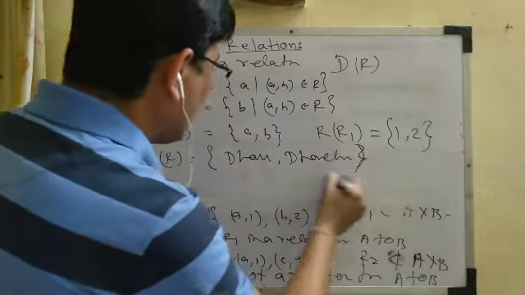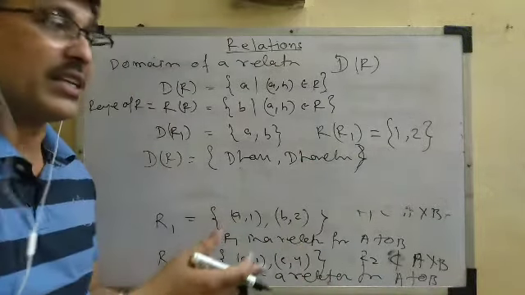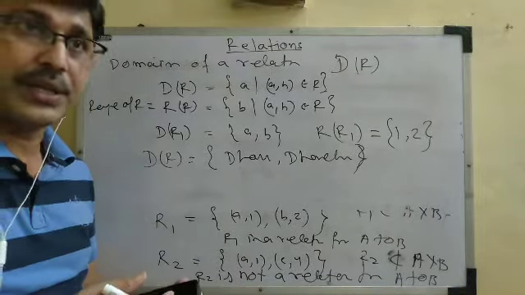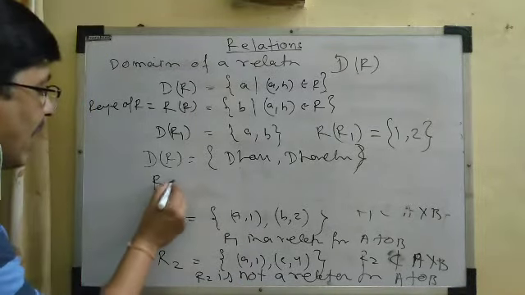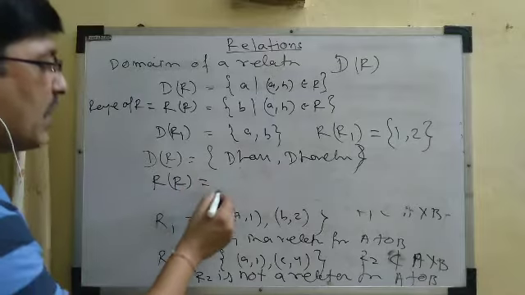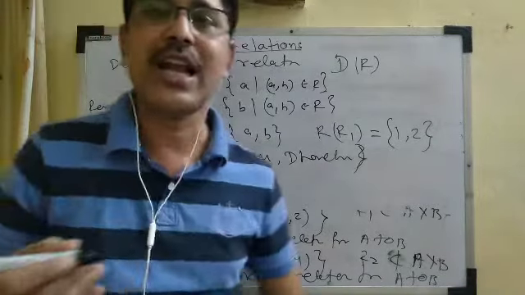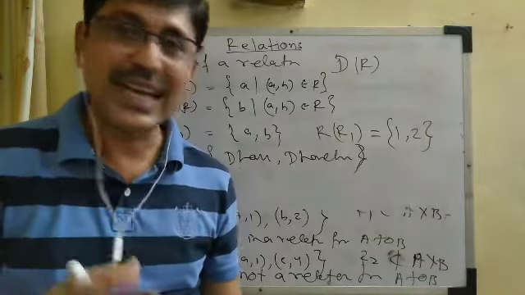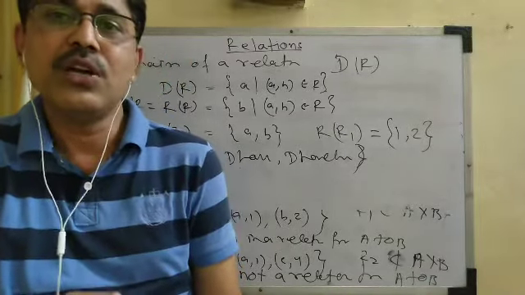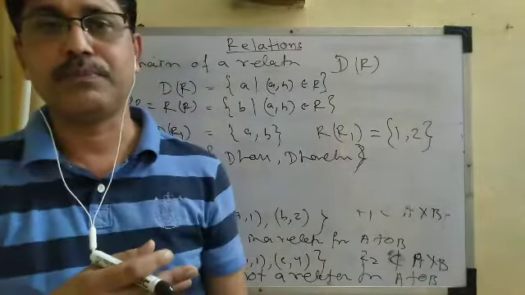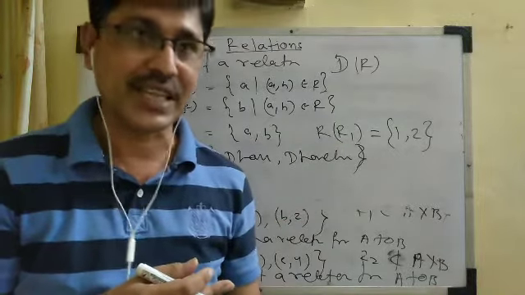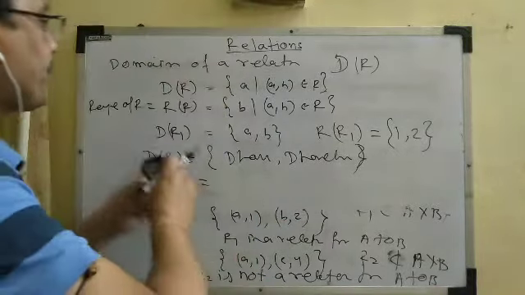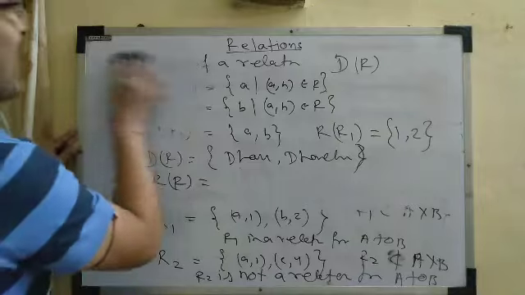We cannot include Mary Kom because Mary Kom is not related to any element of the set B. Similarly, the range of the relation R is only two elements, cricket and hockey, because the element tennis is not related to any element of the set A. Okay, so let us take one example.